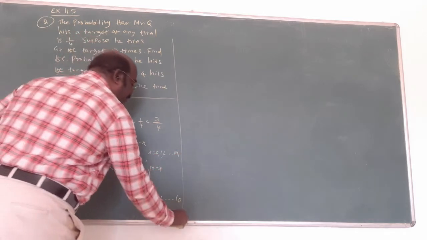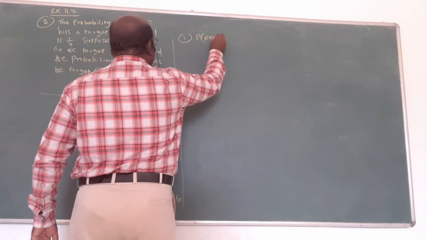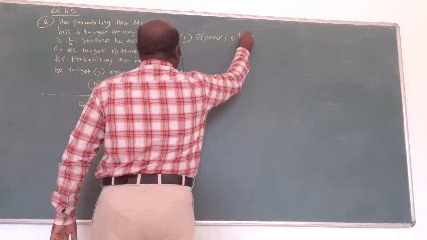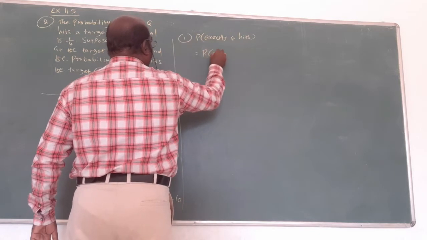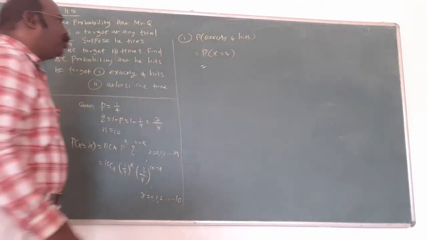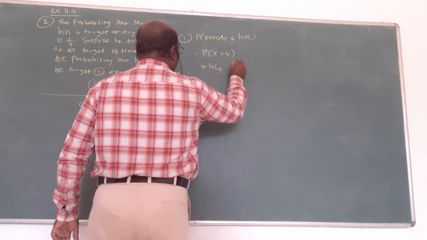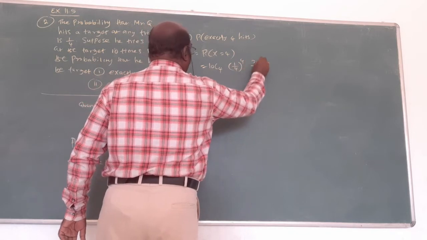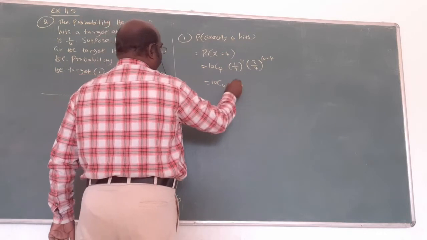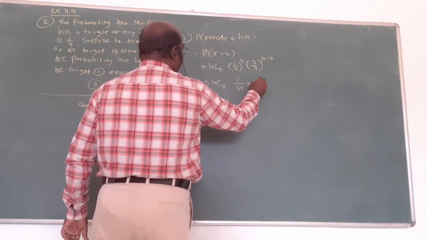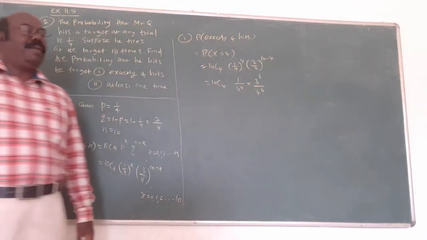Now, what is being asked? The first one is the probability of exactly 4 times. That means what? X equal to 4. Now replace small x by 4: 10C4, 1 by 4 whole power 4, 3 by 4 whole power 10 minus 4. So 10C4, here 1 by 4 power 4, 3 power 6 by 4 power 6. Am I right?